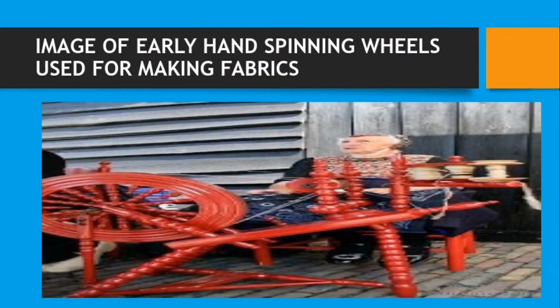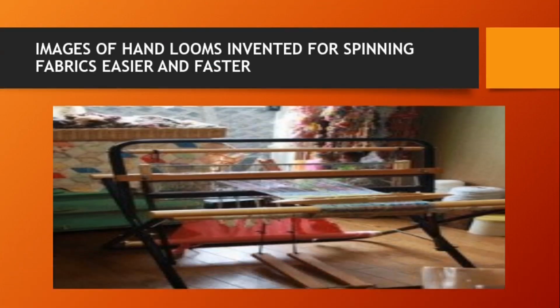Now, the image of the hand spinning wheel that was used for making fabrics. This was the first invention. This is the hand spinning wheel, a manual spinning wheel that we use in making clothes, in the 18th and 19th centuries. So it wasn't fast enough, it's tedious, but later on, hand looms were invented for making fabrics. So it made fabrics easier, and this is the image of the hand loom that was later invented that helped make the spinning of fabrics easier.